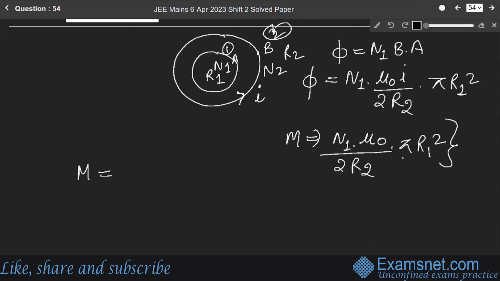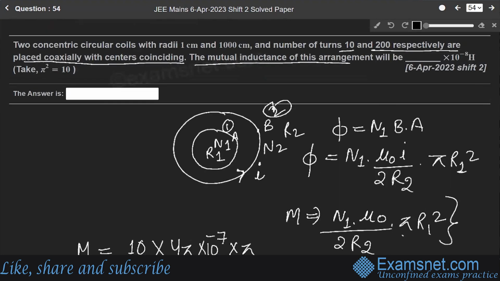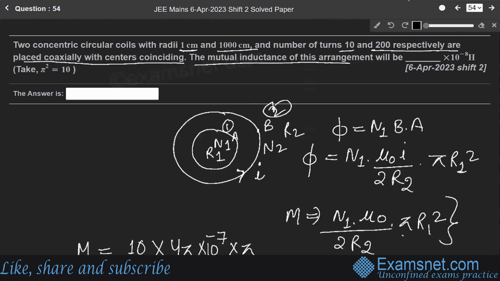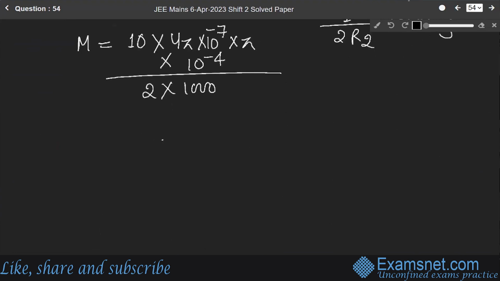Okay. 10 into 4 mu naught. Mu naught is 4 pi into 10 to the power minus 7, into pi into R1 square. R1 is 1 centimeter, so it will be 10 to the power minus 4 meter, divided by 2 into R2. R2 is 1000 centimeter, so it will be 1000 into 10 to the power minus 2 meter. So it will become 4 pi square into 10 to the power minus 9.